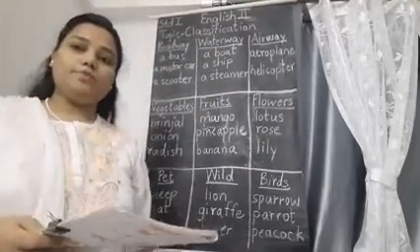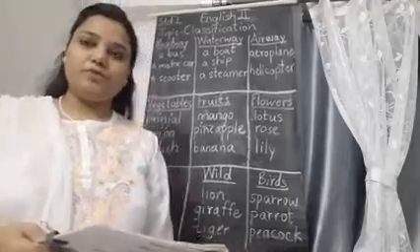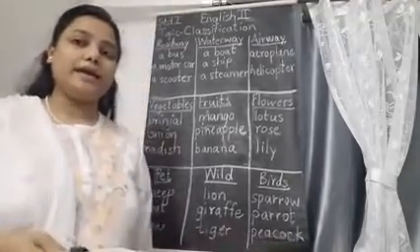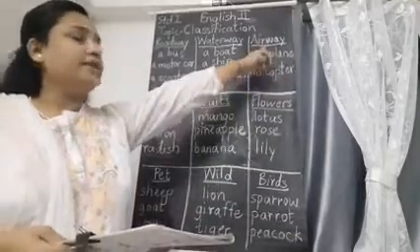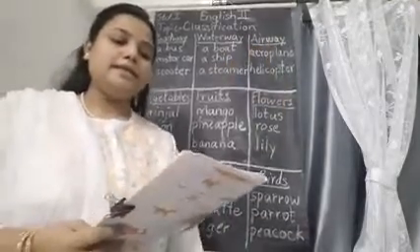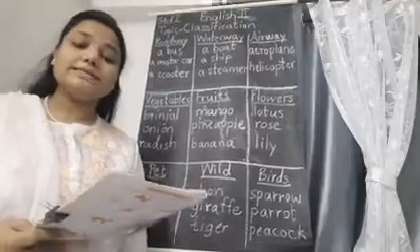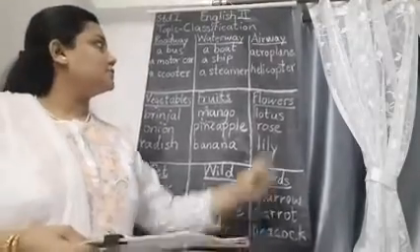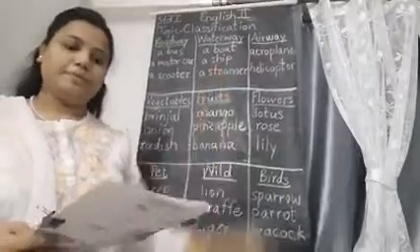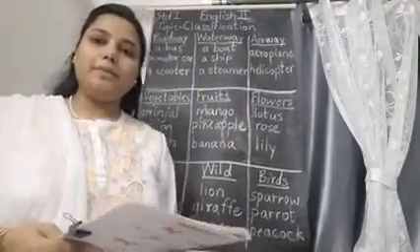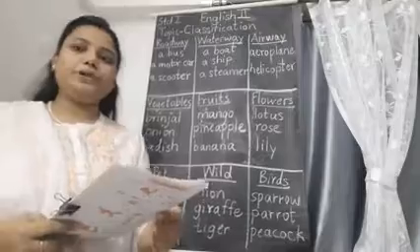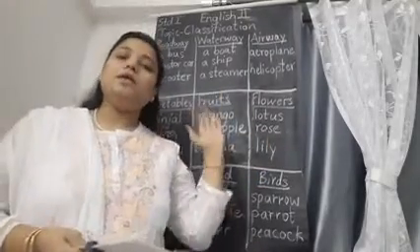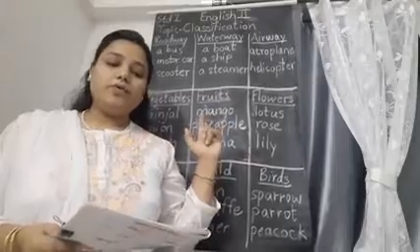A helicopter. As I have told you before already, helicopter you can see flying in the sky, air. So it will go in airway. Then a steamer. Steamer is also kind of a ship. So it will go in waterway. And last one, a bus, which is already done for you in your workbook. Okay, so bus will be written in the roadway column.